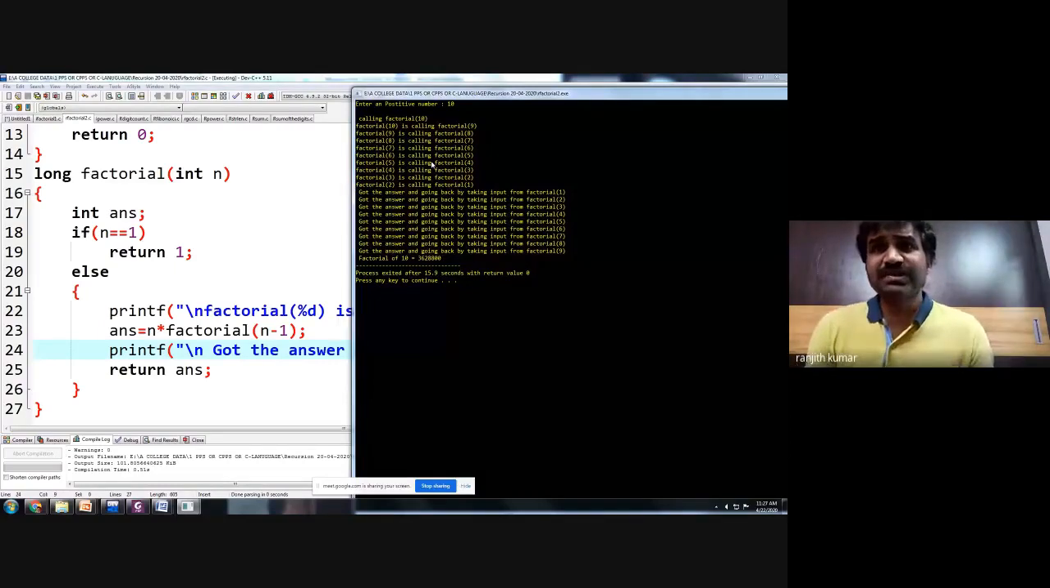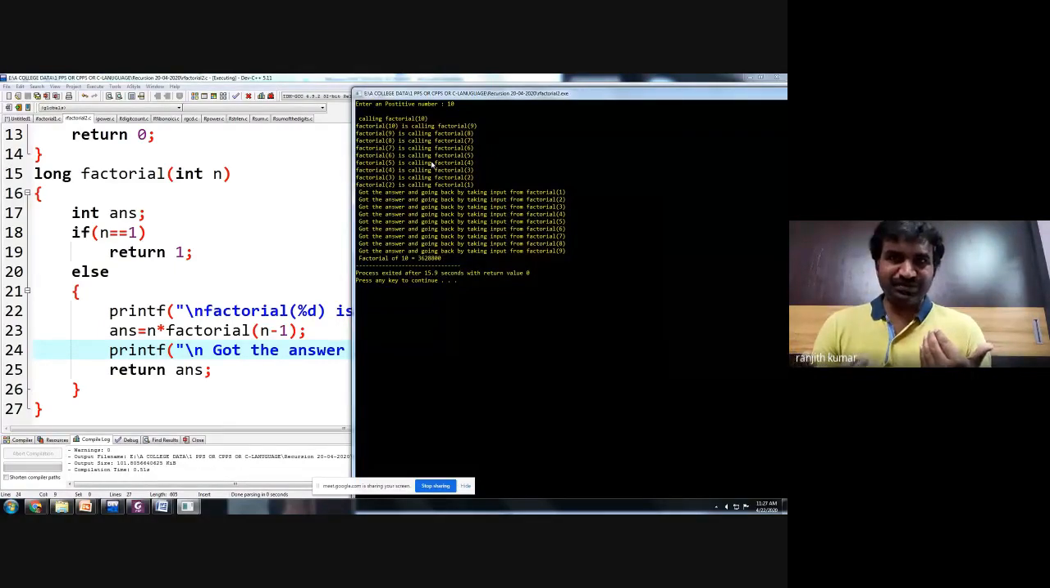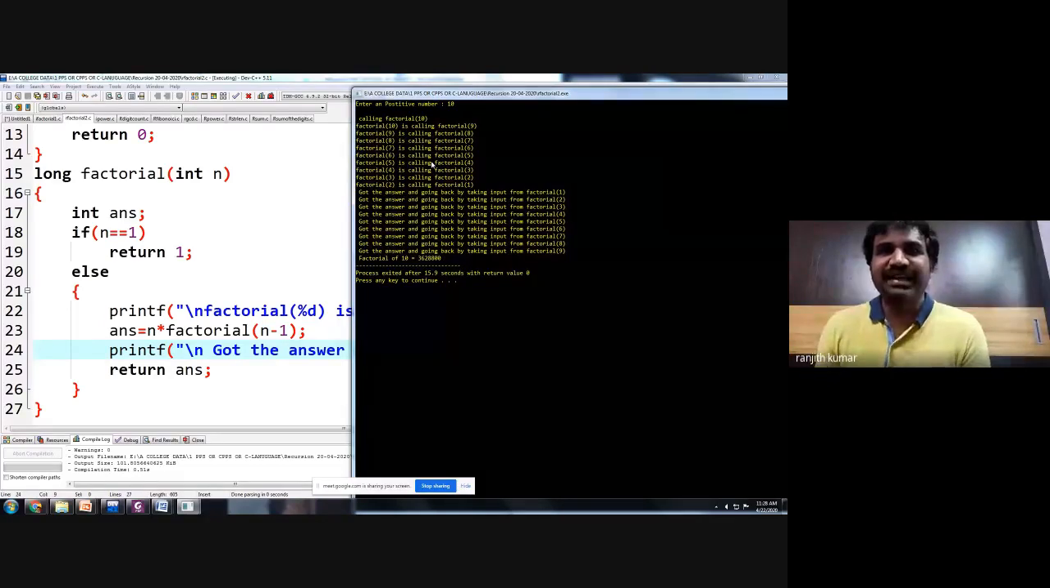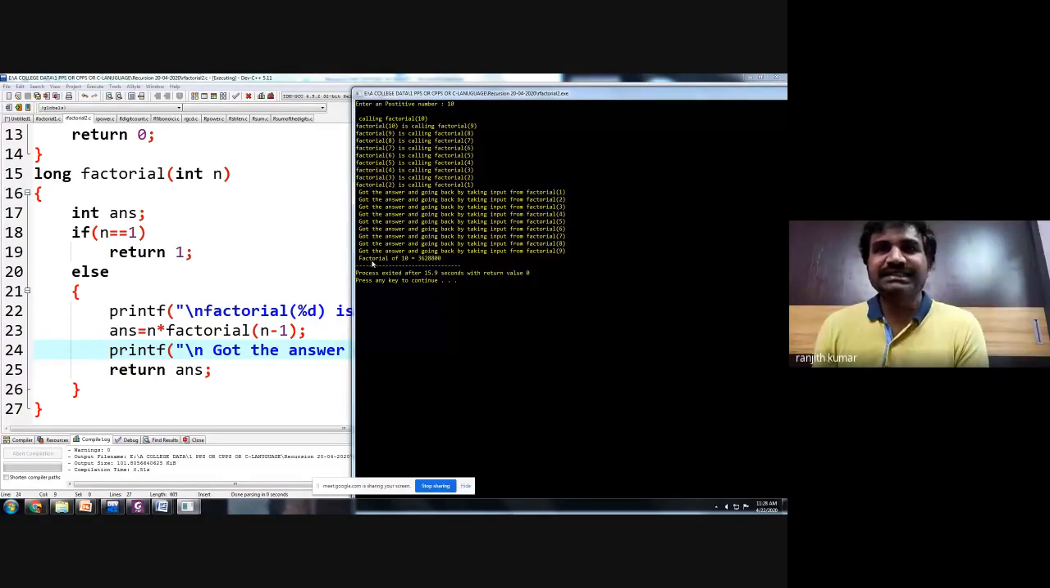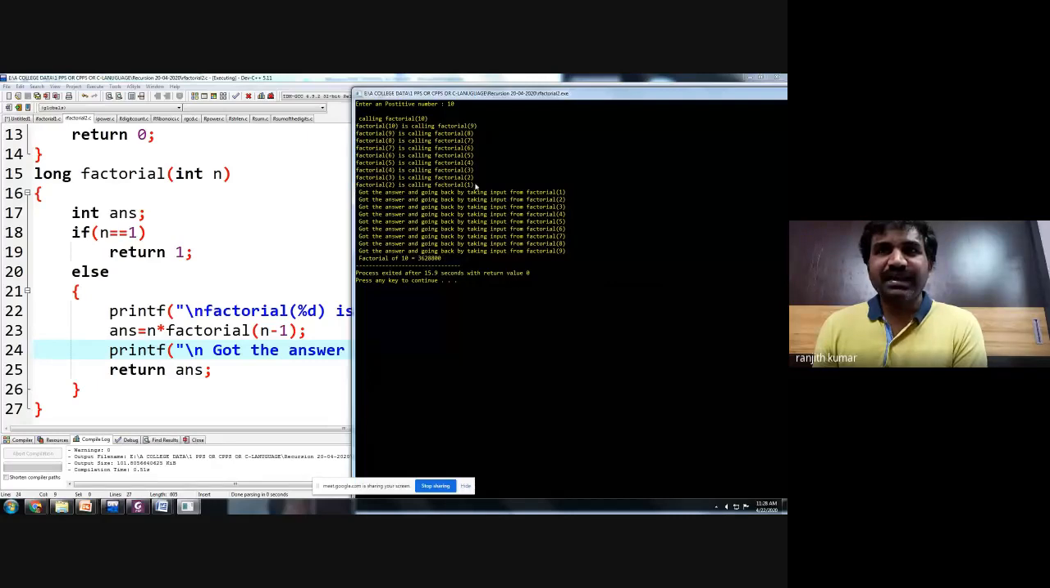So please observe the output here. 10 is calling 9, 8, 7, 6, 5, 4, 3, 2, 1. In the same way, answers are going back. Once again, factorial of 1 is giving the answer to factorial of 2, 3, 4, 5, 6, 7, 8, 9. So 10 is calling till 1 and 1 is returning the answer back to 10. And finally, the answer is getting printed.